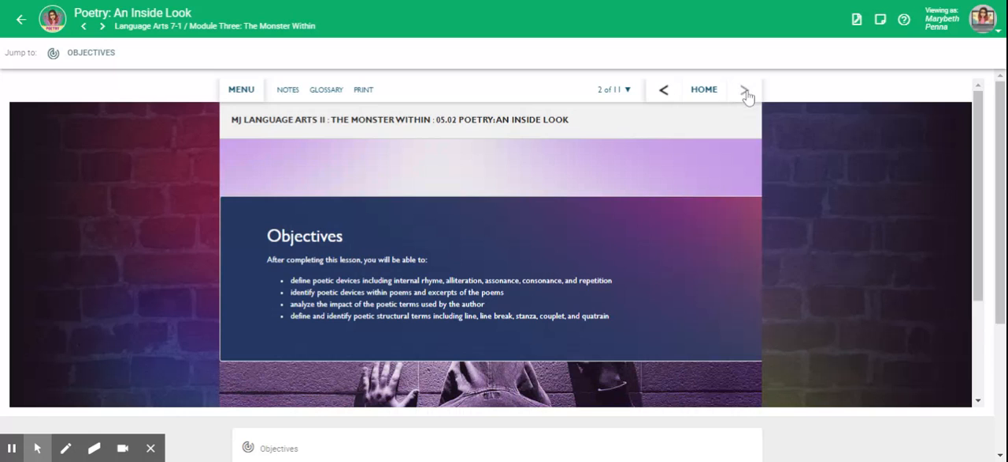Objectives. After completing this lesson, you'll be able to define poetic devices, including internal rhyme, alliteration, assonance, consonance, and repetition. Identify poetic devices within poems and excerpts of the poems. Analyze the impact of the poetic terms used by the author. And define and identify poetic structural terms, including line, line break, stanza, couplet, and quatrain.